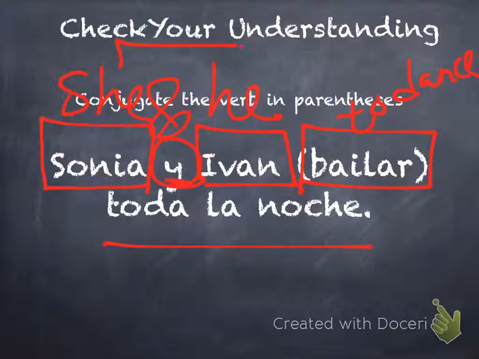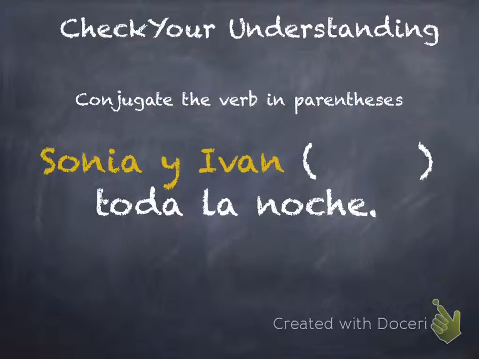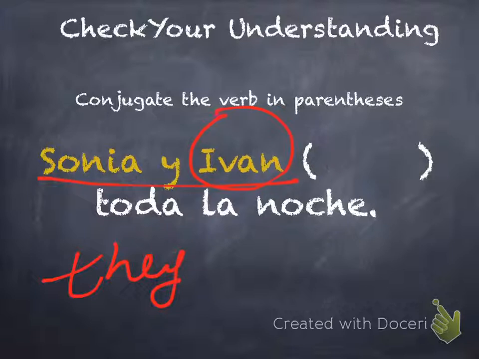Then we have to figure out what subject pronoun will take the place of those two in English, and then we can change that to Spanish. So Sonia y Ivan changes to they. And since there is a male in there, we have to use the masculine they, which remember is ellos.